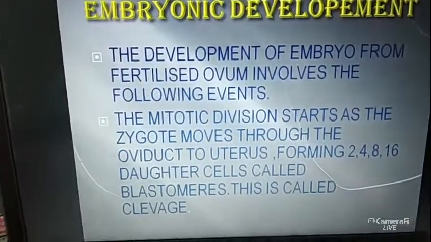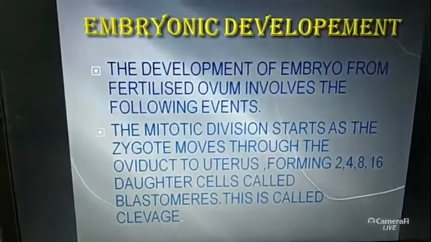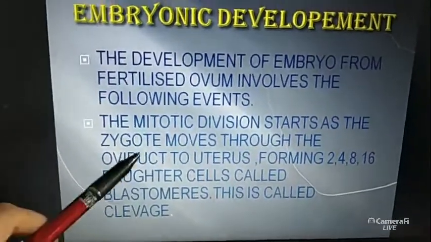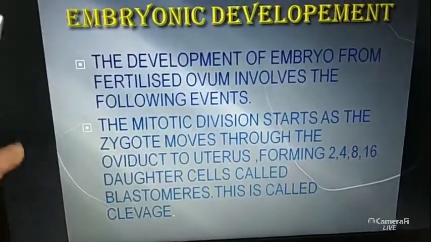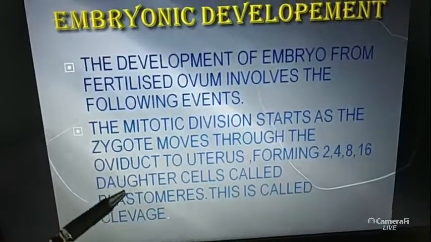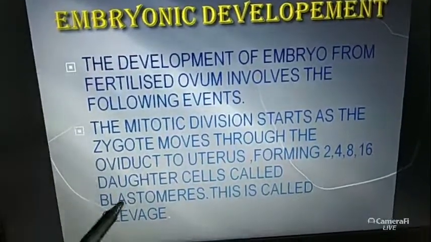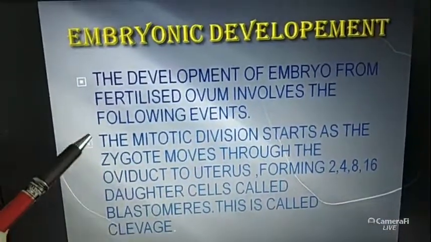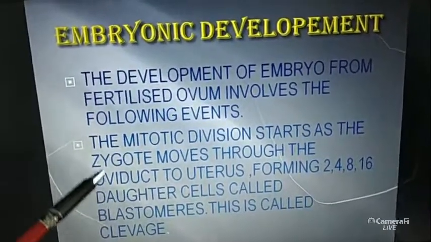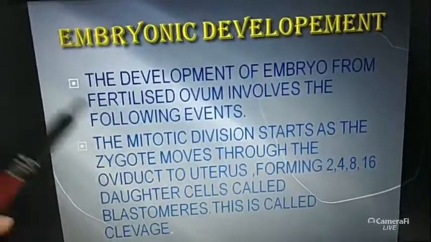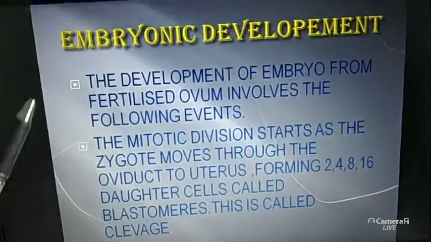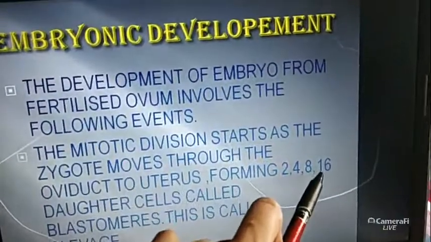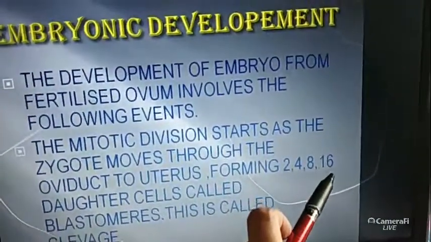This is called the blastomere, and all these events are called the cleavage. Actually, what does cleavage mean? Cleavage means the breakdown. When the zygote transforms into the blastomere, this journey is called the cleavage. The mitotic division helps to promote this journey, because the zygote forms the blastomere through the mitotic division, and this blastomere contains 16 cells.